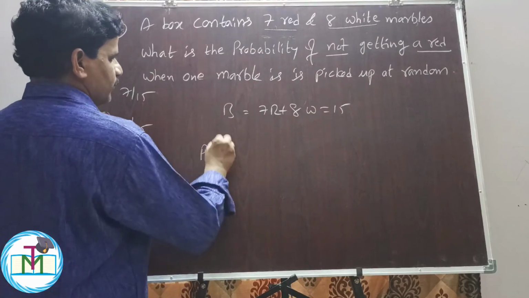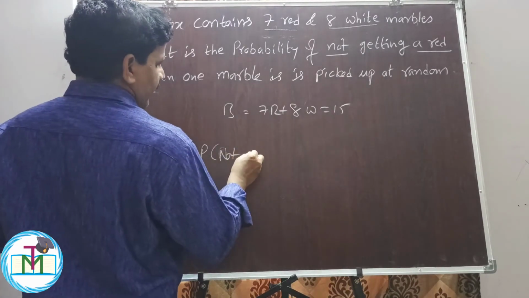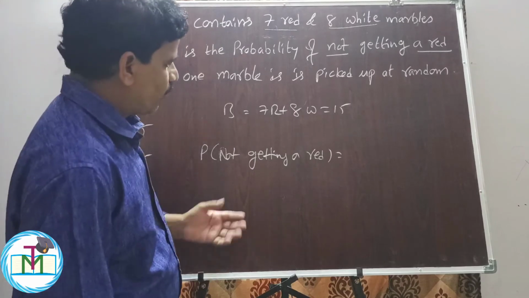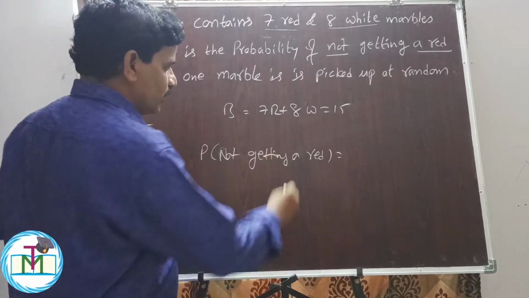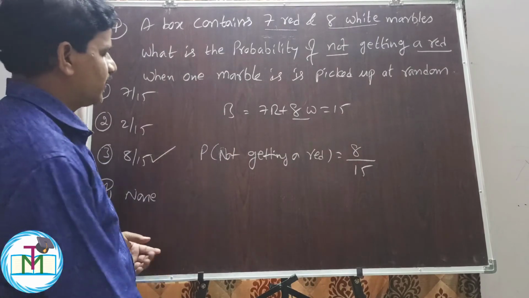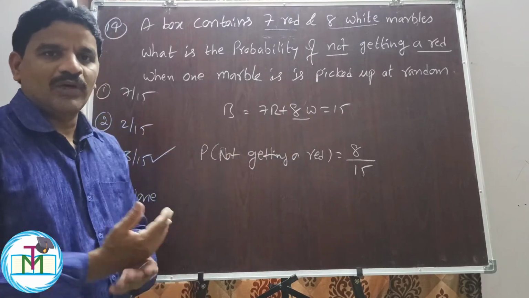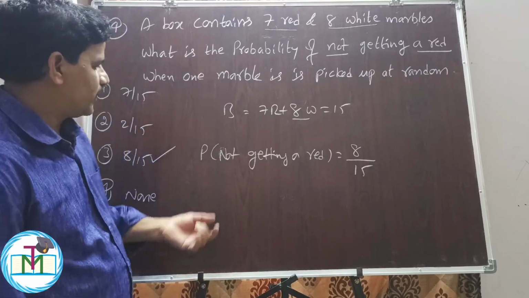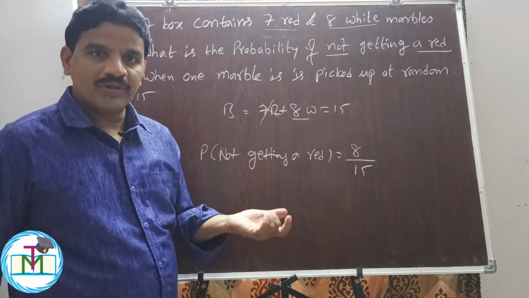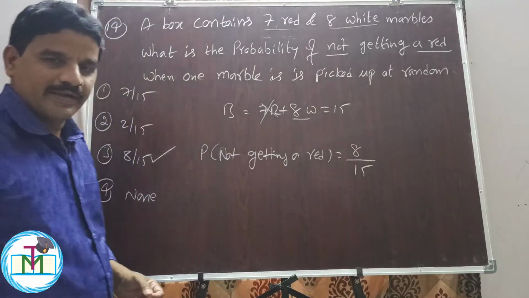So the probability of not getting a red marble is equal to... not getting a red marble means we should get a white marble. Therefore 8 by the total number of marbles, 15. 8 by 15, option 3 is the right answer. For this type of question we first write the total number of marbles in the box and which color marble we want to find the probability for. Not getting red means we should get white. Therefore 8 cases are favorable to get a white marble, so 8 by 15, option 3 is the right answer.